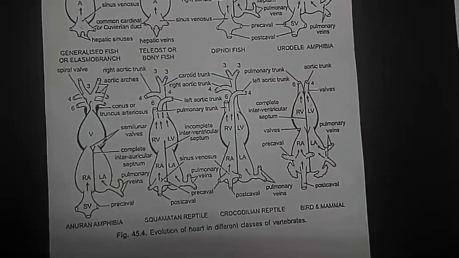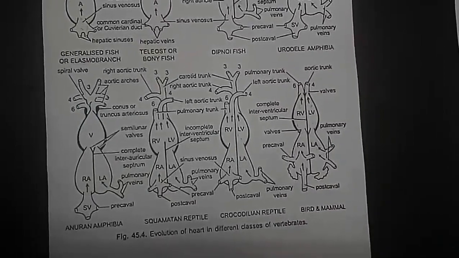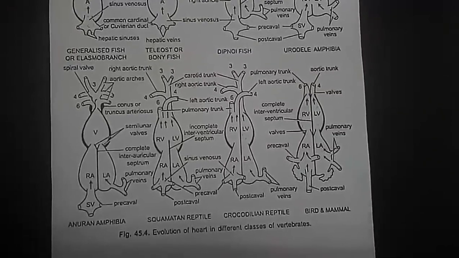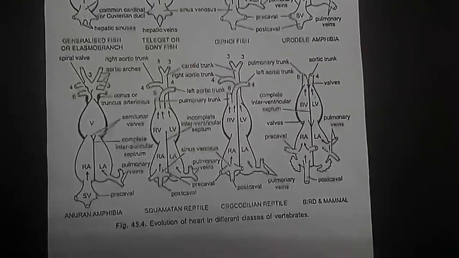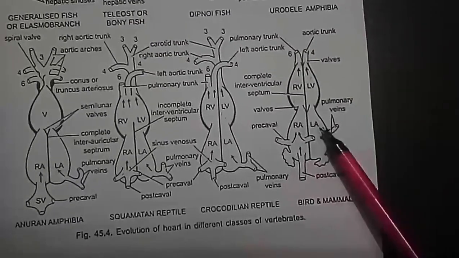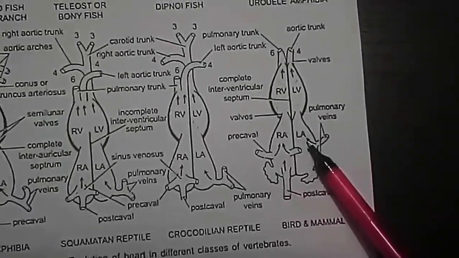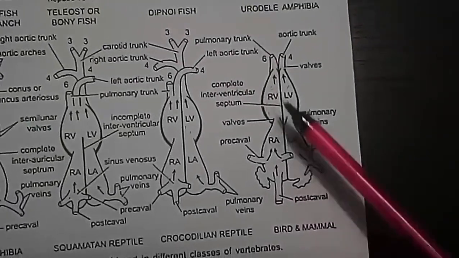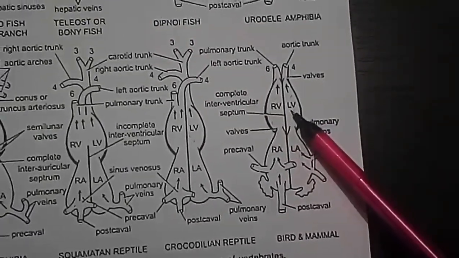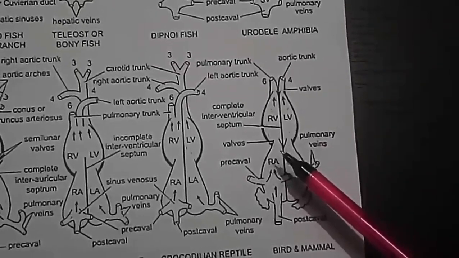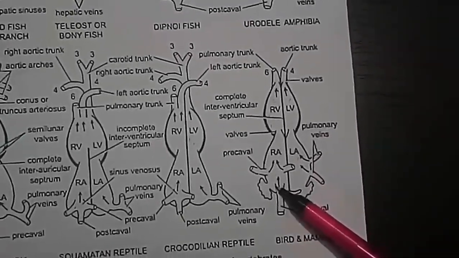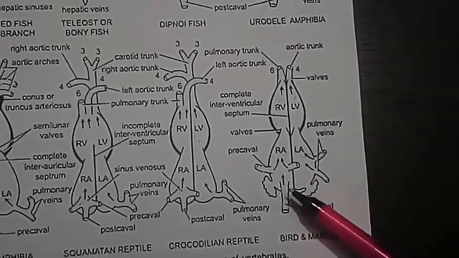Further advancement in the heart occurred and it became a completely four-chambered double circuit heart in aves and mammals, that is, birds and mammals. Auricle and ventricle are completely divided. See the right auricle, left auricle. The ventricle is also divided completely, right ventricle and left ventricle. The sinus venosus disappears. It is completely incorporated into the right auricle.